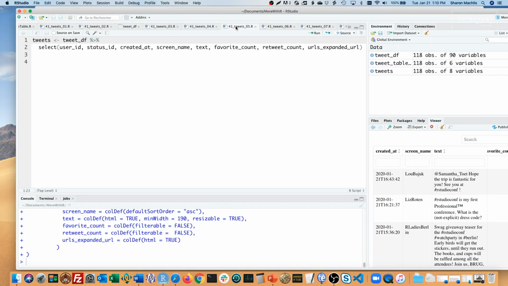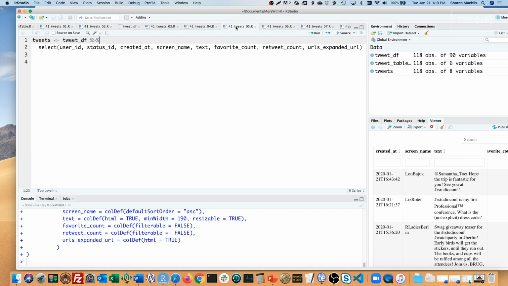As a reminder, here's my code for choosing the columns for my table. Now let me add columns with HTML. For tweet text, I want to add a small clickable something at the end where I can click to see the actual tweet on Twitter. I decided on space, greater than sign, although it could be any character or characters.